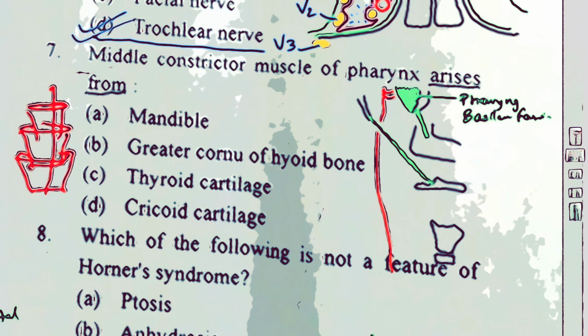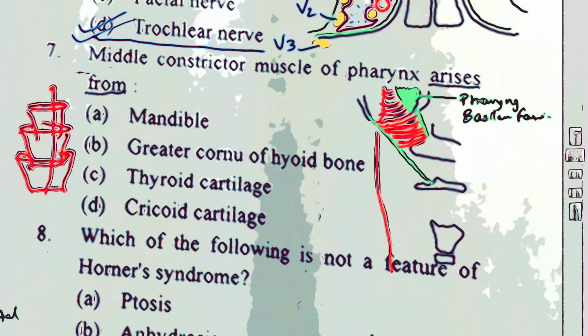So this is the superior constrictor, taking origin from the pharyngobasilar membrane lower border, pterygoid hamulus, pterygomandibular raphe, as well as the inner surface of the angle of the mandible, the posterior end of the mylohyoid line, which you call that, and also from the upper portion of the stylohyoid ligament. That was superior constrictor.